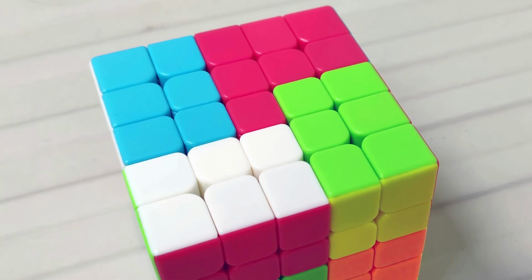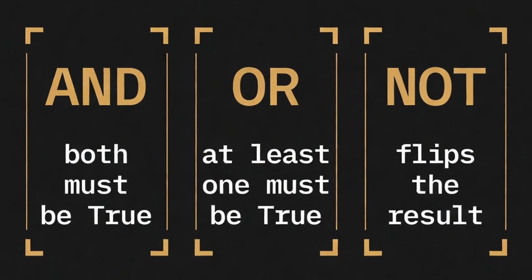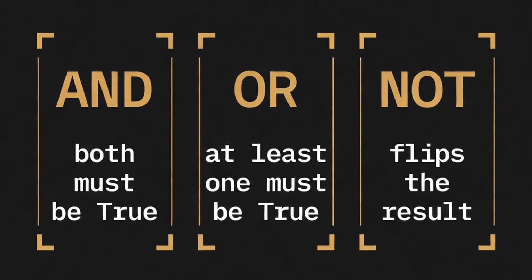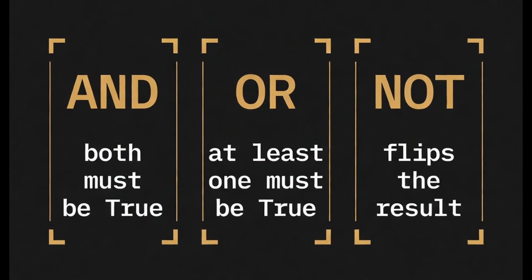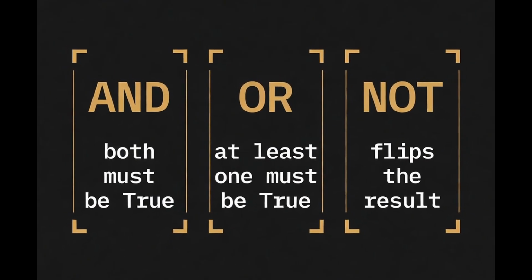You can combine them. Python gives you 3 words: AND, or, not. AND means both must be true. Or means at least one must be true. Not flips the result. True becomes false, false becomes true. These 3 operators let you express any logical condition you can think of.